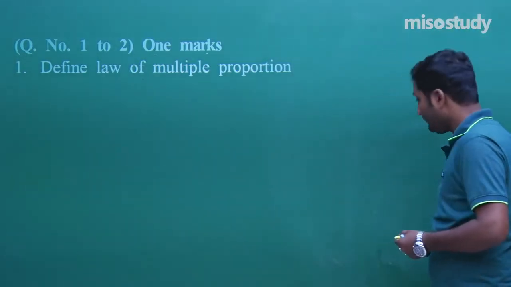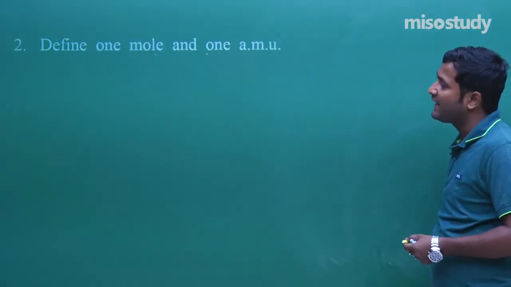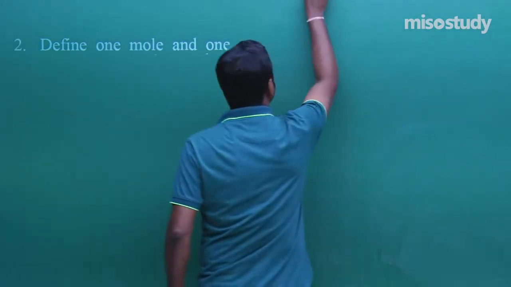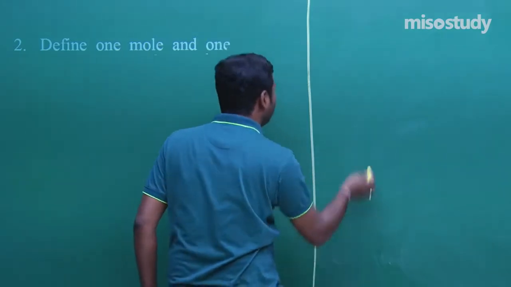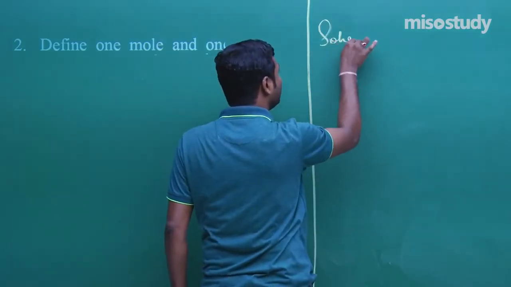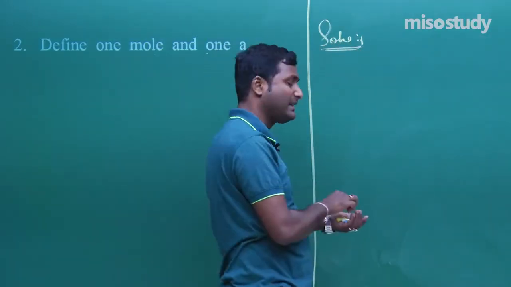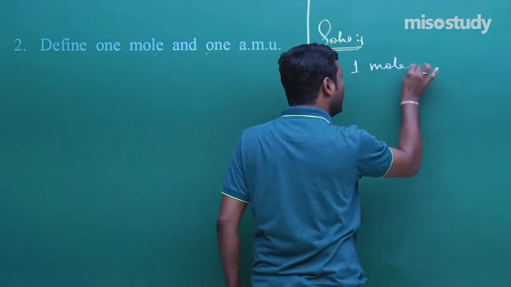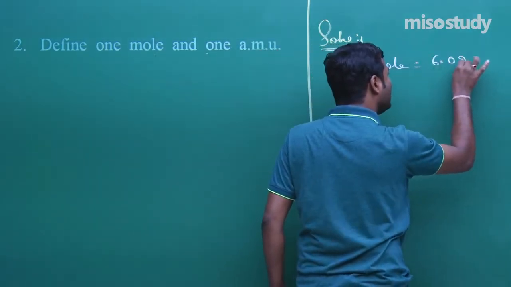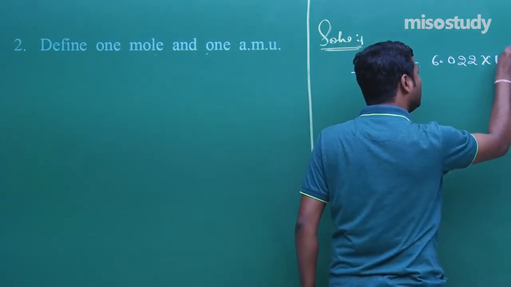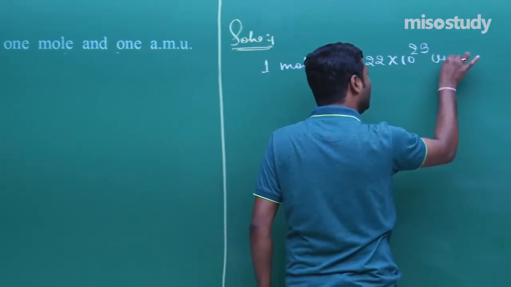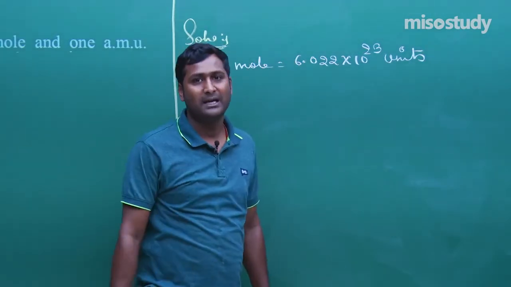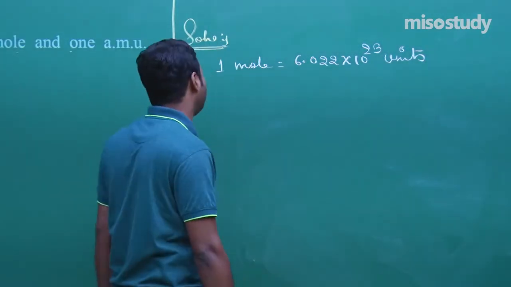Now, the next question is define 1 mole and 1 AMU. This is a 1 mark question. So, simply write the solution. 1 mole is equal to 6.022 into 10 to the power 23 units. Units may be atoms, molecules, electrons, protons or anything else.